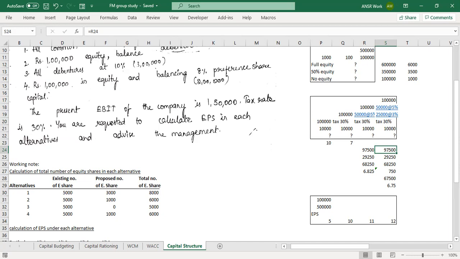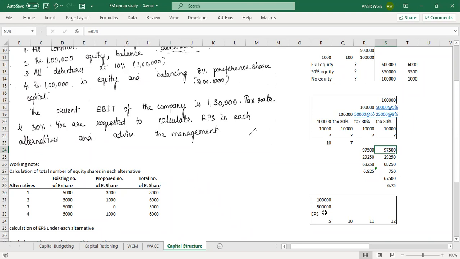Okay. Got it? So 50,000 at 5% means just to calculate what is the interest we have to deduct from 1 lakh. Yes. What I was thinking is 50,000 at 5% means out of 1 lakh, 50,000, 5% is applicable, and out of 1 lakh, 25,000 is applicable 3% of tax. So 75,000 taxable and 25,000 is like the profit we have. Yeah, I think that's where the confusion was. Thanks for clarifying. Sure. Awesome.